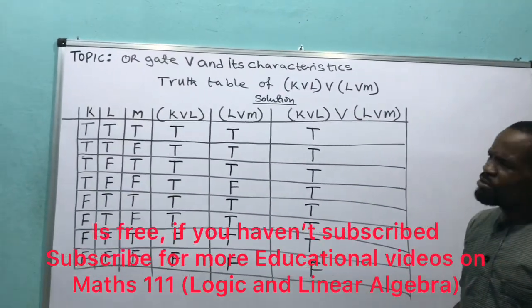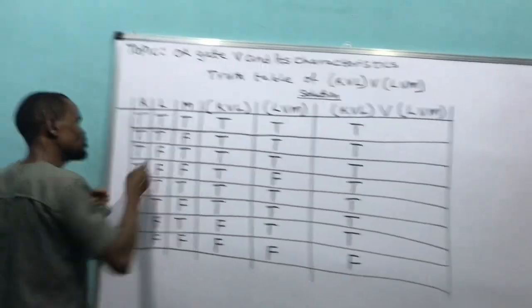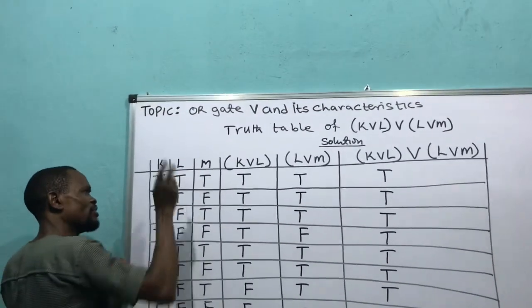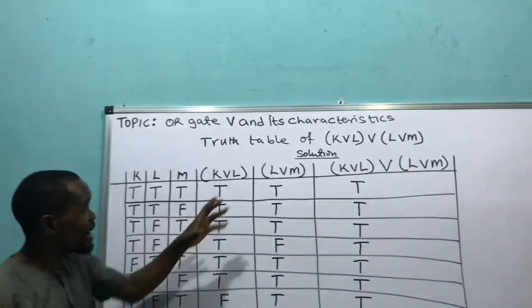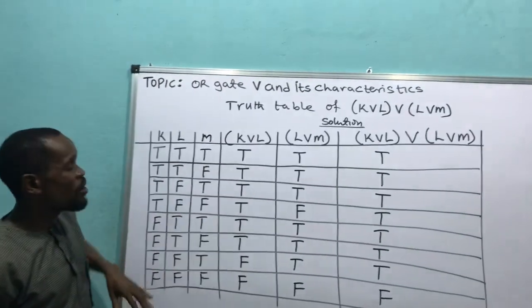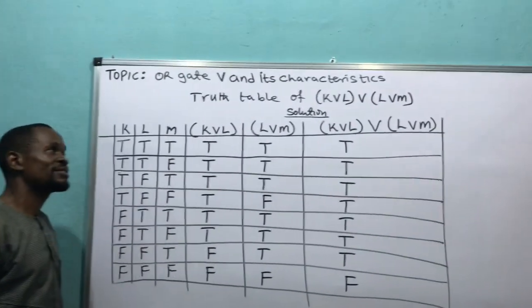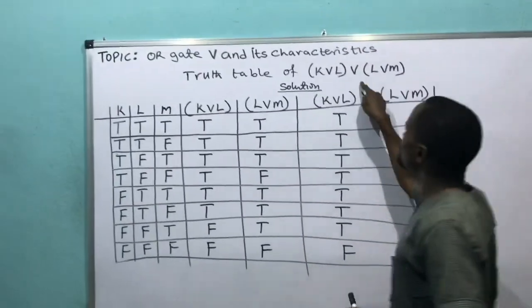Because they are three variables, I sit them down. How did I sit them down? I will draw a column. K, sit down. L, sit down. And M, sit down. If it is a police station, they will gather the three variables, which is the three thieves. Sit them down. We begin to write a statement. Then look at the statement. Then how do I do this in my calculator?